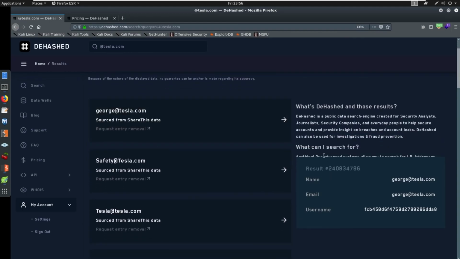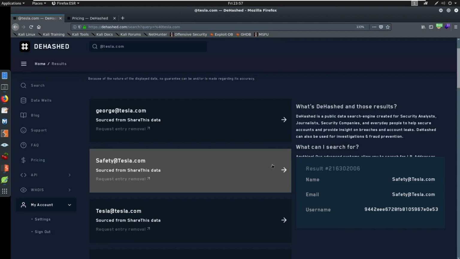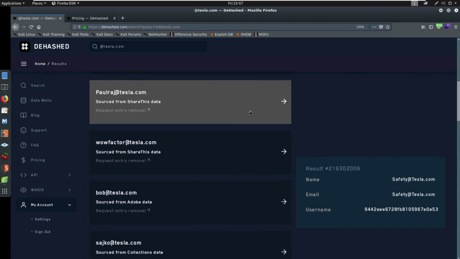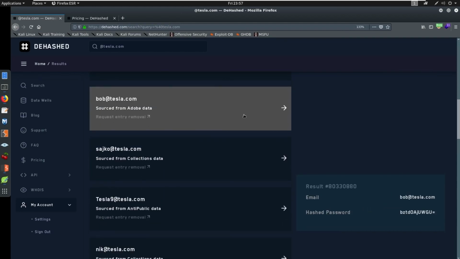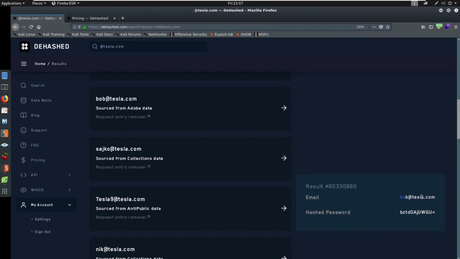shared data, so there's no actual details here besides a potential username, a name, email. Okay, same thing with safety. We'd have to scroll down and see if we can find something. Okay, here's Adobe. Now, Adobe will have, there's actually a Bob at Tesla. Bob at Tesla has a hash password here.